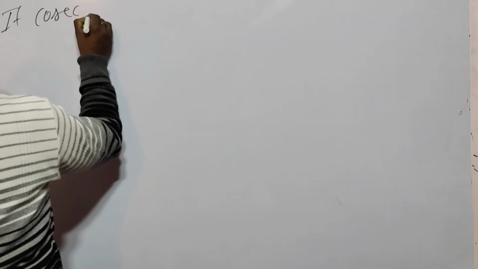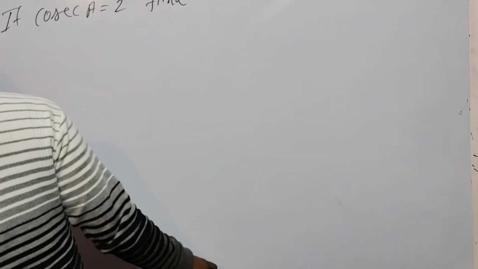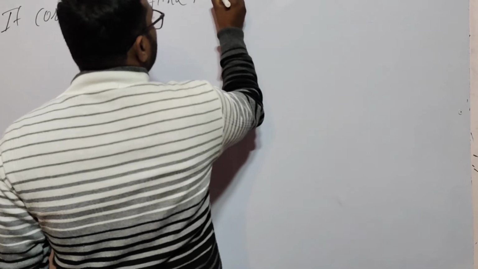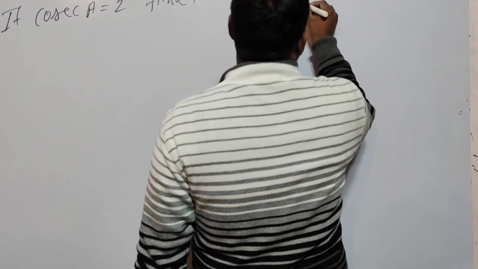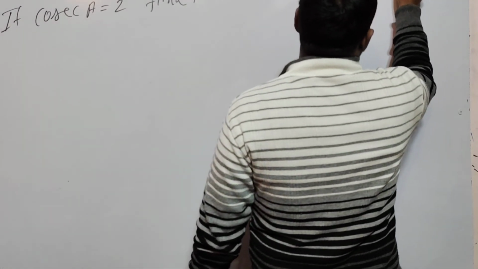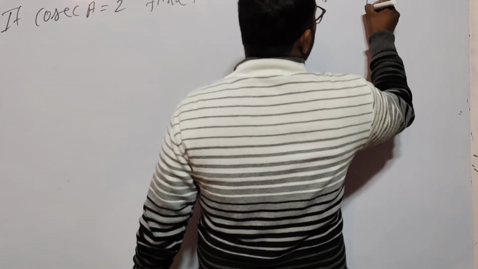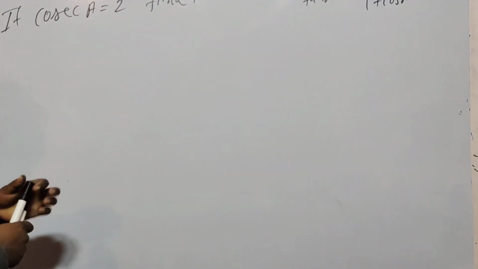Now the second question. I'm generating some complication here, because the question is: if cosec A is equal to 2, find the value of 1 upon tan A plus sin A upon 1 plus cos A. This is a very important question. So how to calculate?